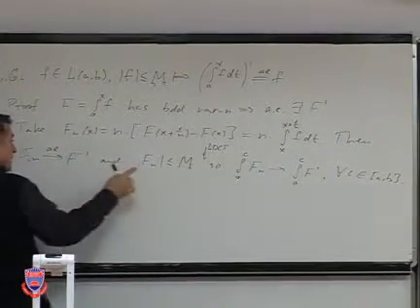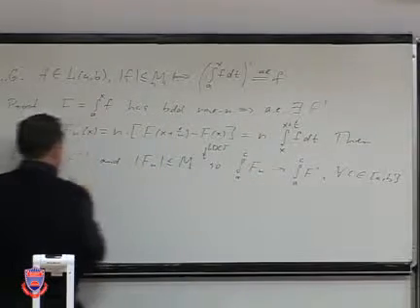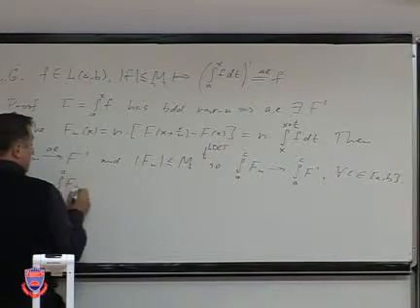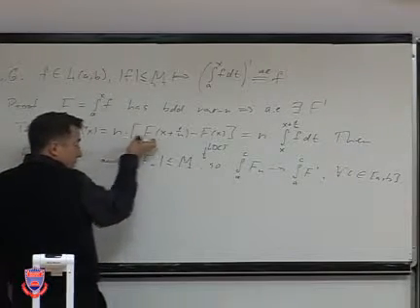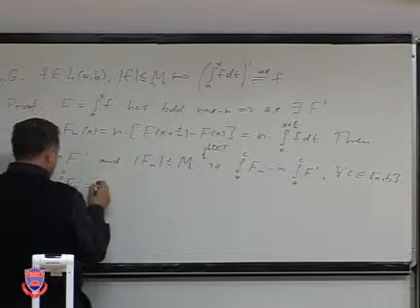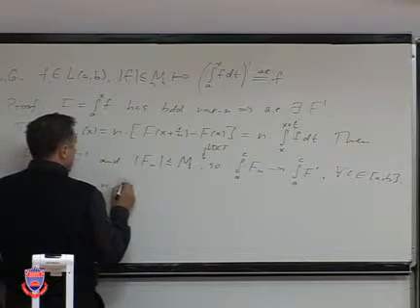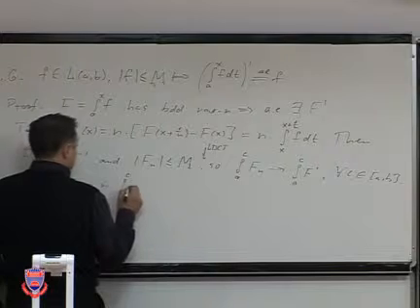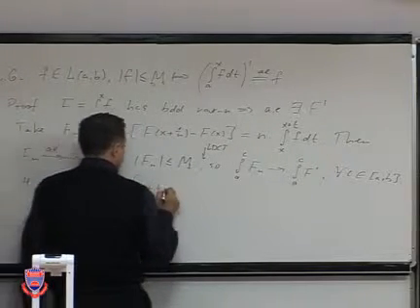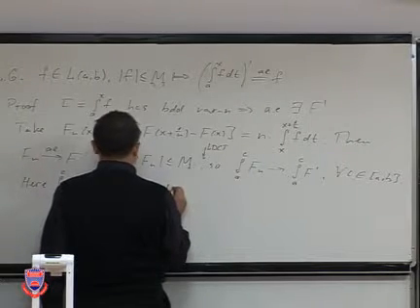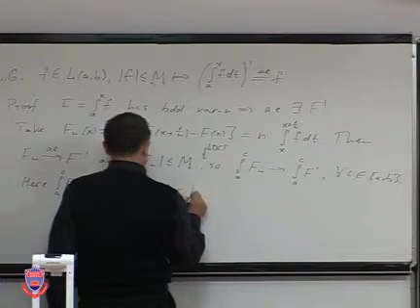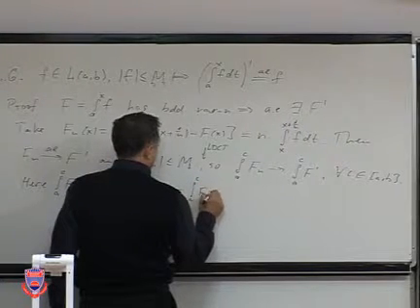Now, let's look more carefully. What is the integral from a to c of Fn? Just by substitution, we will have n times the integral from a to c of f of x plus 1 over n dx, minus the integral from a to c of f of x dx.